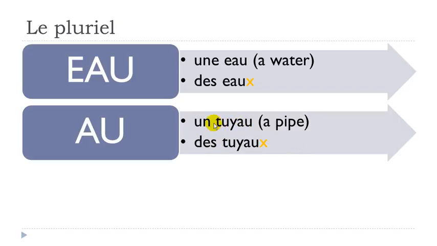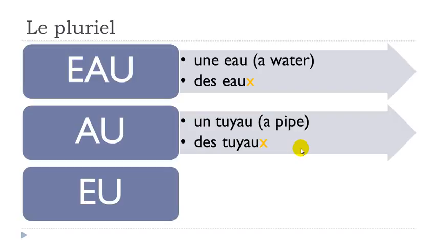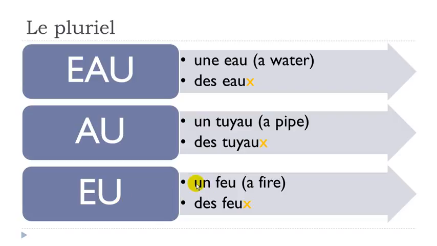The only difference will be with the article, because the word will be pronounced the same way. And then the last group is the words ending with eu. Let's take one example. Un feu, and basically the same rule. You don't put s, but you put x instead, and you don't pronounce it. Des feux. Un feu, des feux.